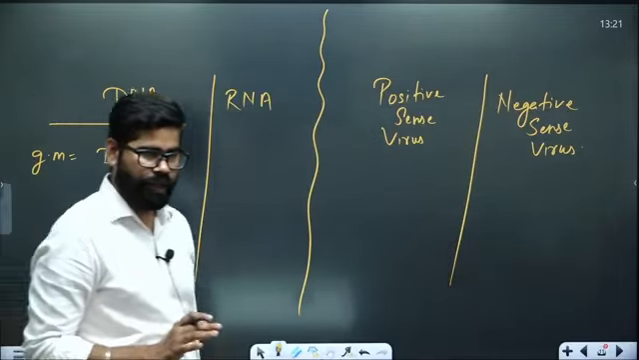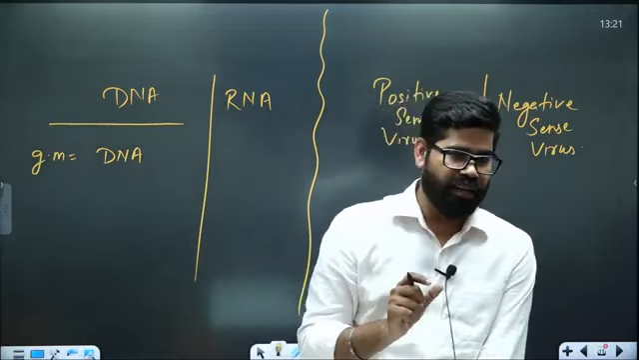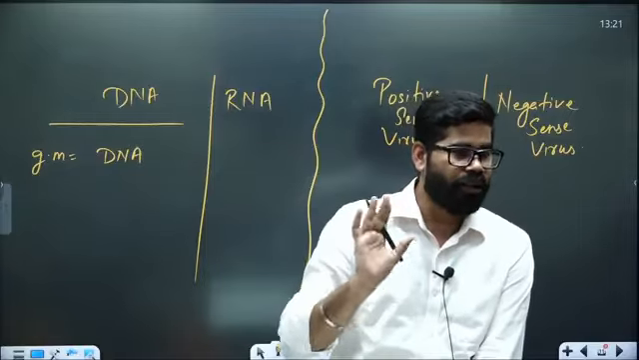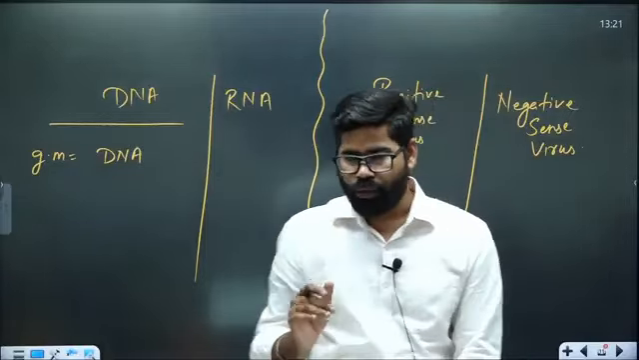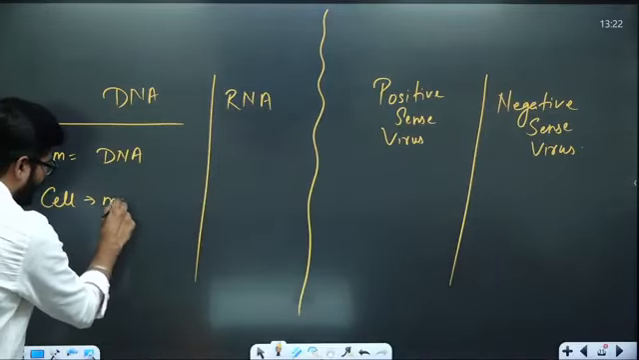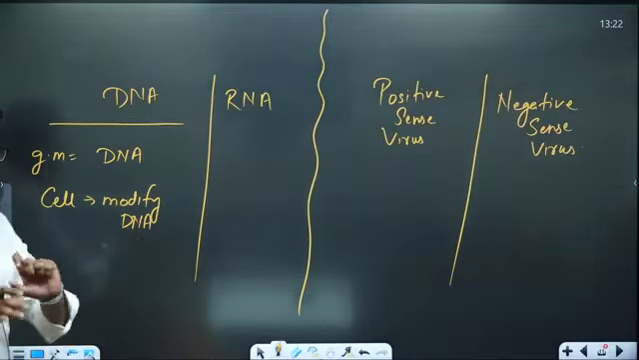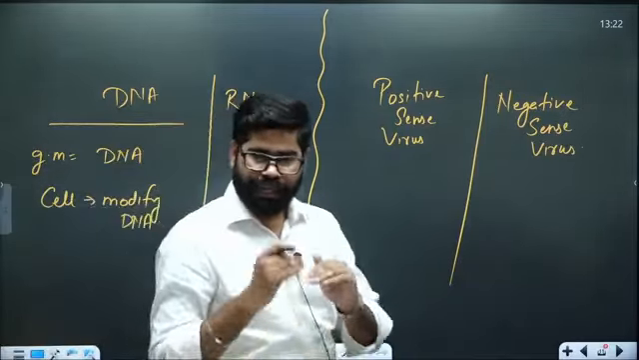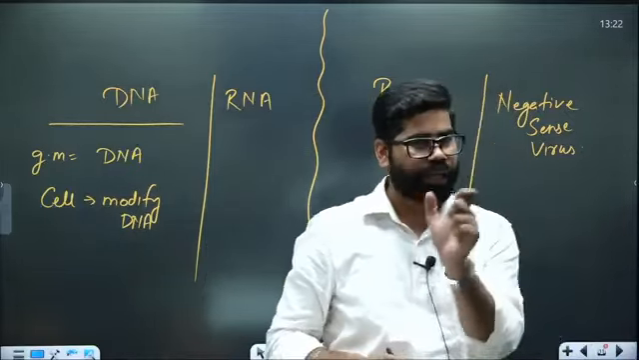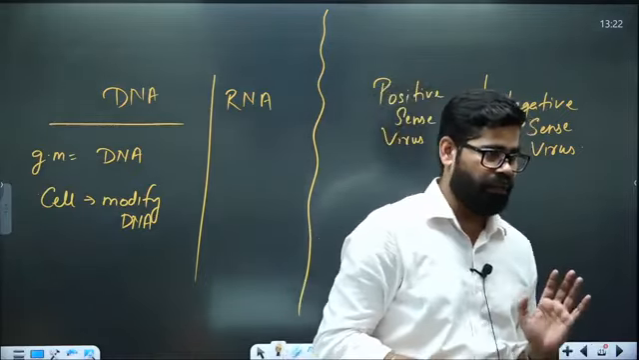So here we see that in the case of a DNA virus, their genetic material is DNA. And when they enter a living cell, what are they going to do? They are going to modify the DNA of that organism directly. There is no intermediate process. They enter the cell, go into the nucleus and directly modify the existing DNA of any such organism or cell.